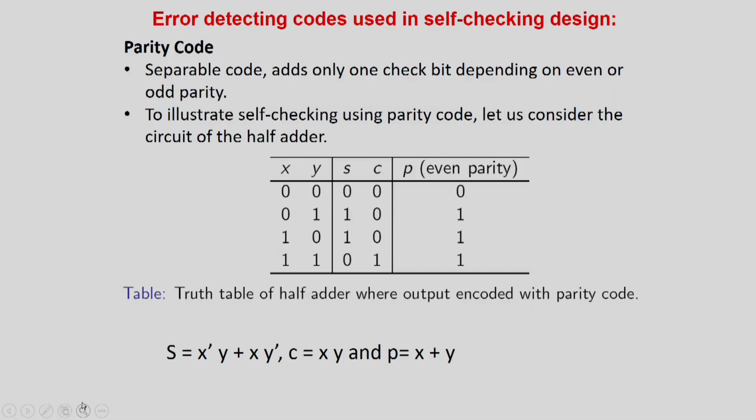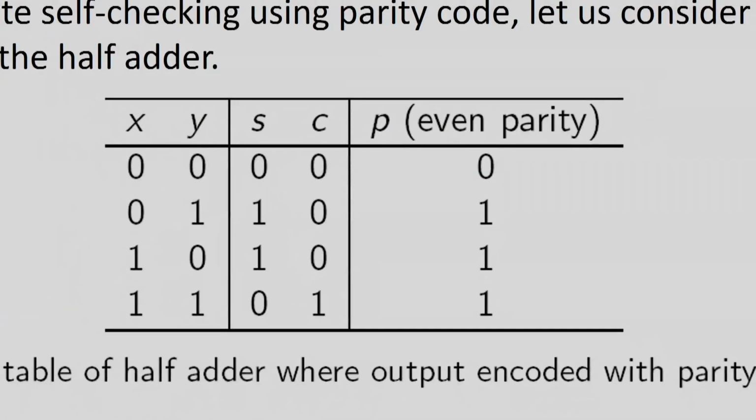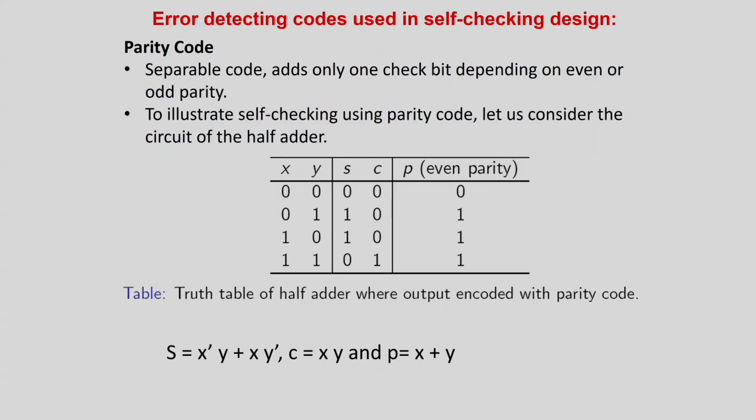So I take a simple half adder circuit. We know this table is for the half adder circuit, which you all know. For 0 0, sum and carry are 0 0. For 0 1, the sum will be 1 and carry will be 0. For 1 1, the sum is 0 and carry is 1. Very simple. Now, in the case of this circuit, any of these inputs may come, and we have no control over the inputs, but still we have to detect whether there is a fault or not.